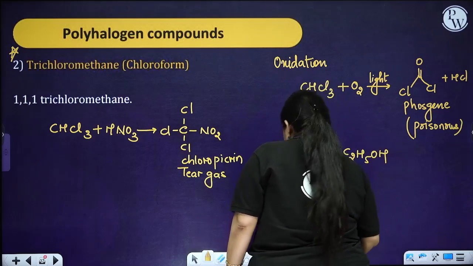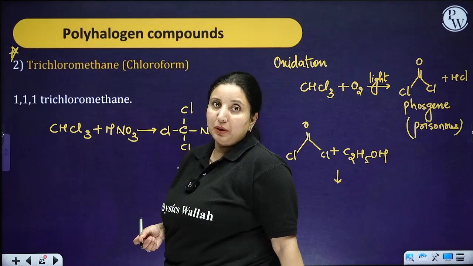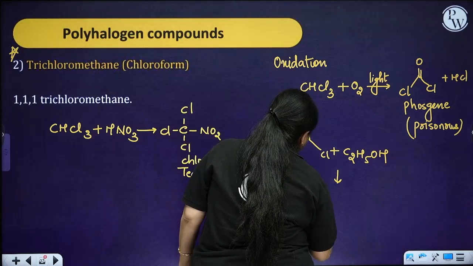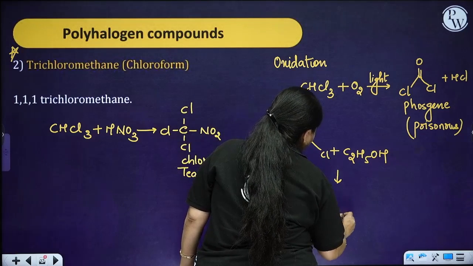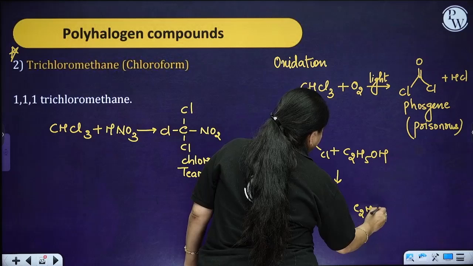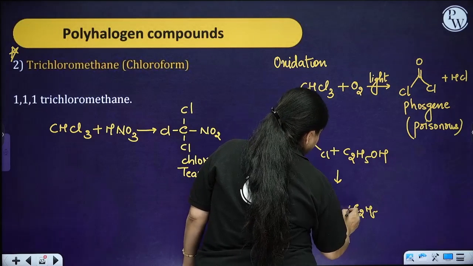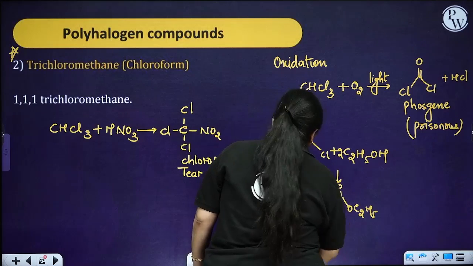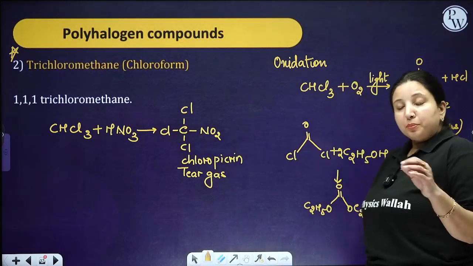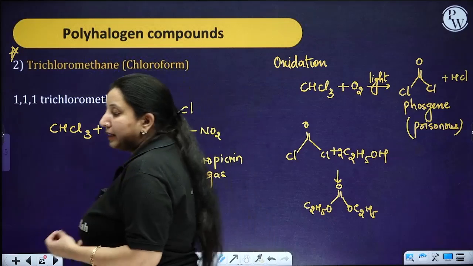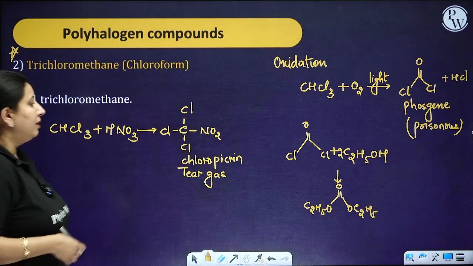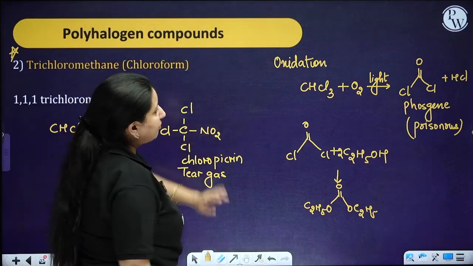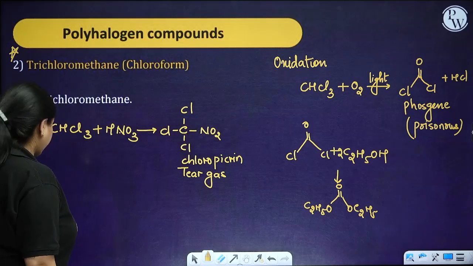C2H5OH. Now when you are going to put the alcohol in this case particularly, what is going to happen? You are going to have the C2H5O, C2H5O, and two molecules you are going to take over here. So basically what is going to happen? You are going to get the diethyl carbonate over here, which is non-poisonous in nature. So because of this formation of the phosgene, it is important for us.